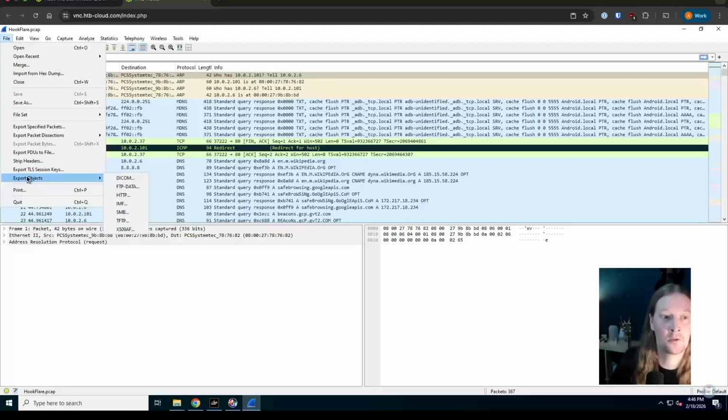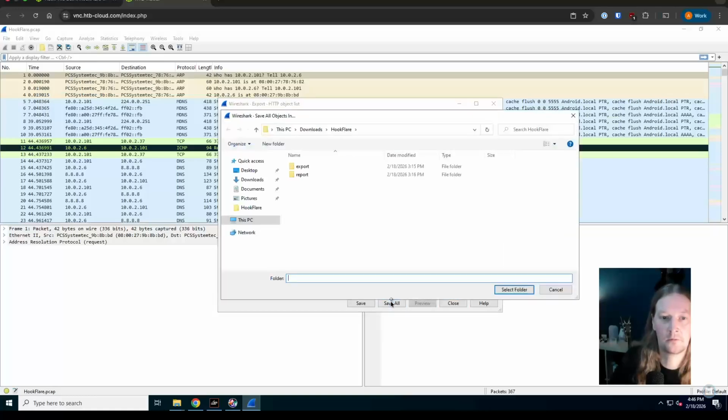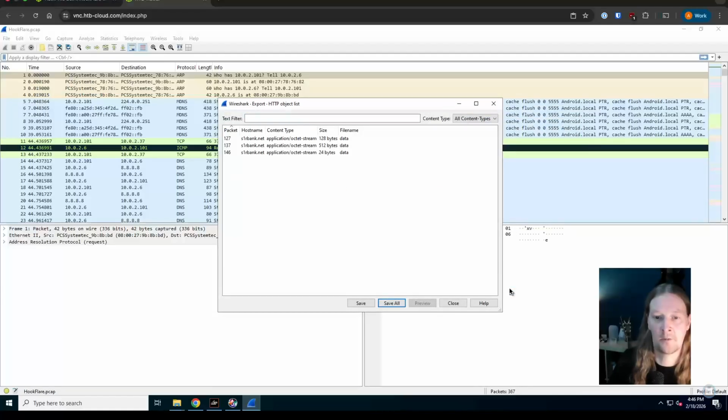In Wireshark, you can do that through export objects. We know this is coming through HTTP, so we select that. And we can see 3 packets of data. I'm just going to save all of those. And let's create a new folder. We can call that loot. And save them in there.